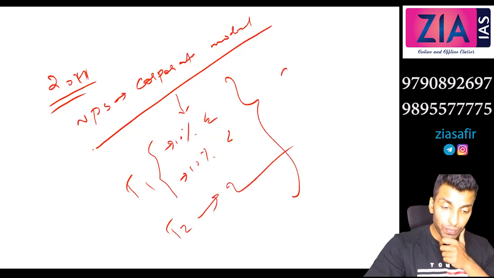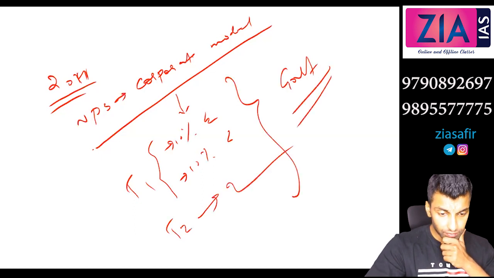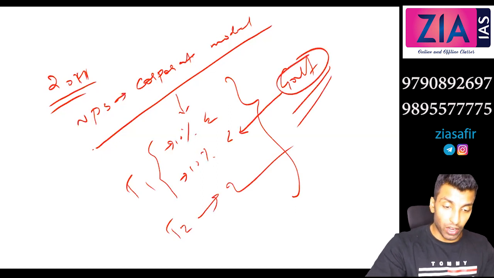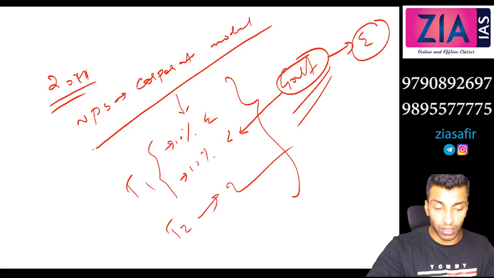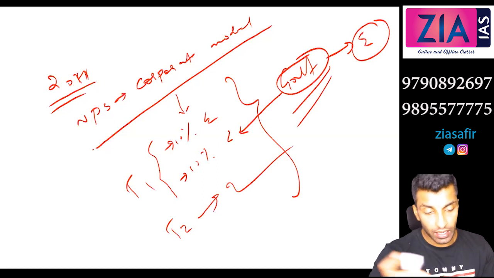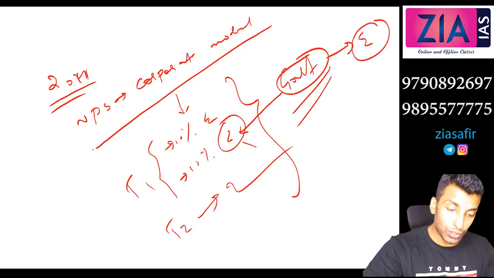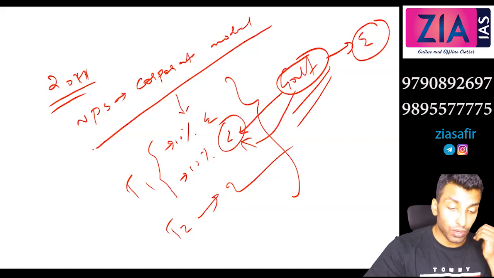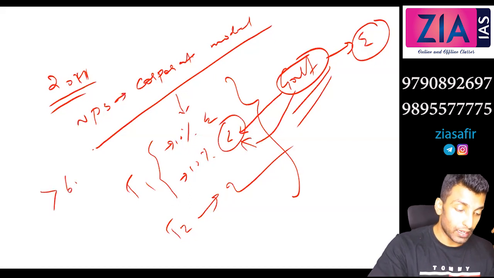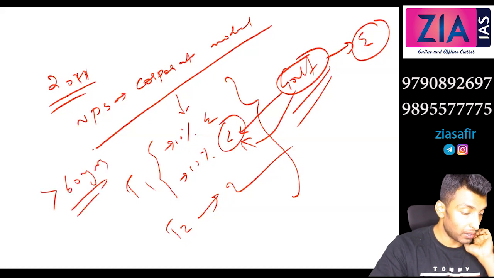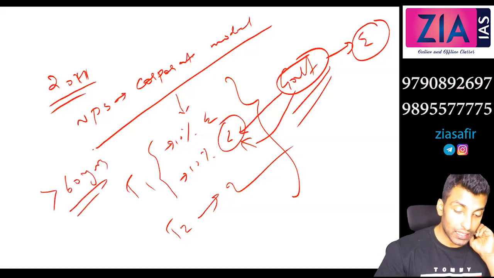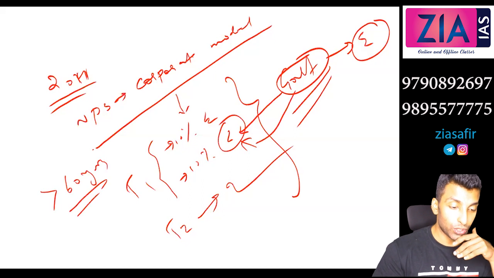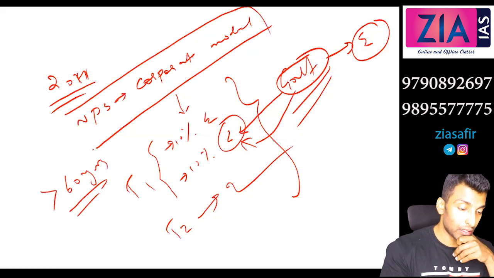So just like for a government employee, here instead of government, the company is the employer. What government is doing, exactly the same the company will do. So post 60 they will get the pension. If companies want to give pension, they can also start. So that is what the NPS corporate model is.